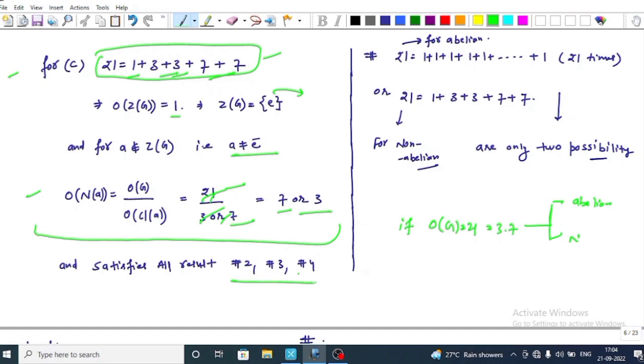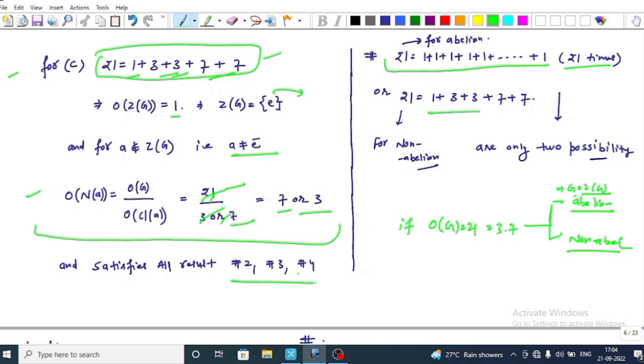abelian or non-abelian. If a group is abelian, this implies that its class equation is this, because if abelian, this implies that G is equal to Z(G), the order of G is equal to the order of Z(G), that is, 1 repeats the order of Z(G) times, that is, 1 repeats 21 times. Now if G is non-abelian, this implies that its class representation is 1 plus 3 plus 3 plus 7 plus 7.